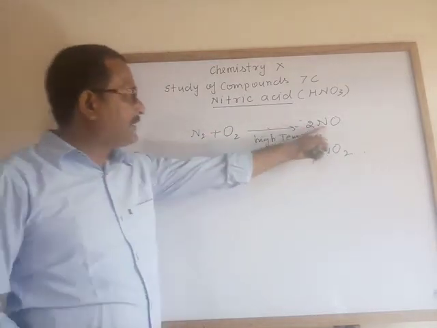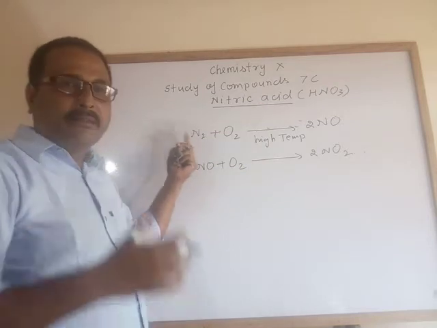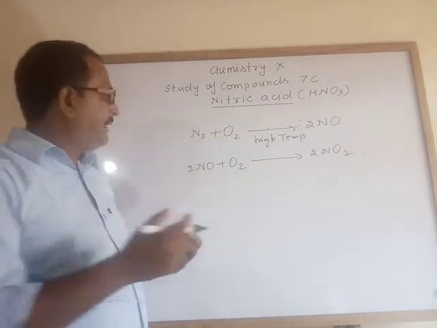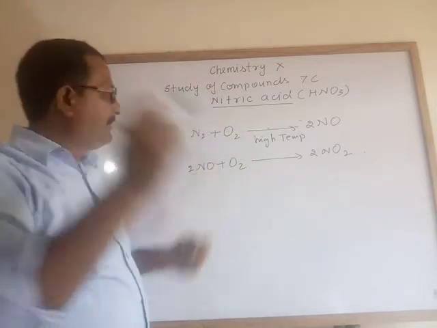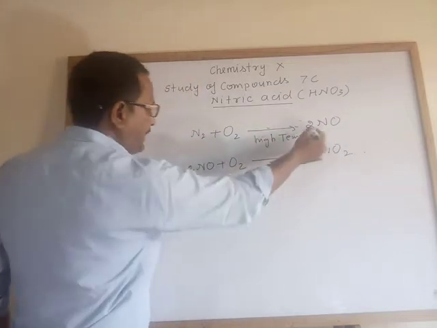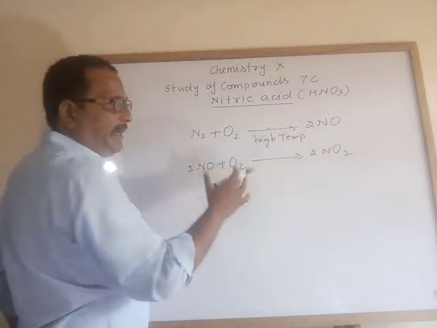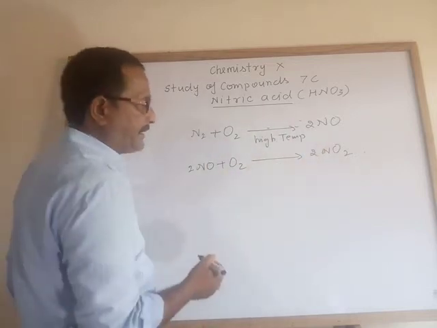When nitric oxide reacts with excess oxygen present in our atmosphere, it forms nitrogen dioxide.